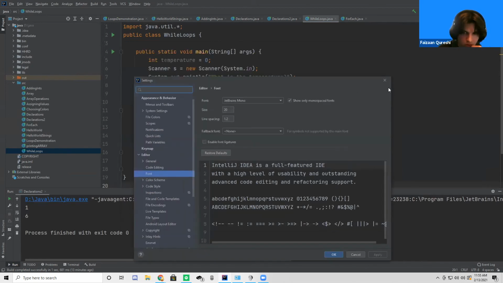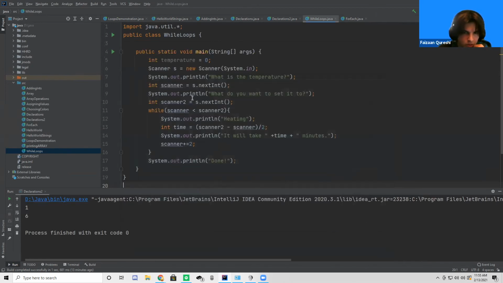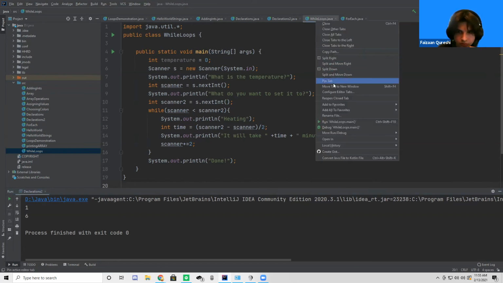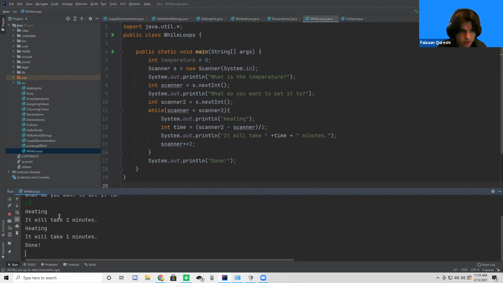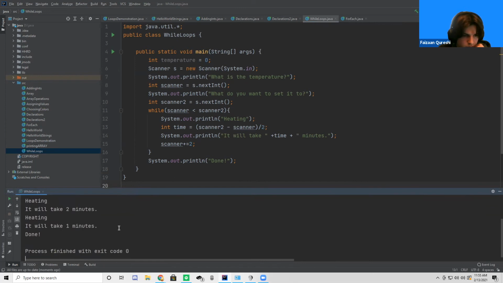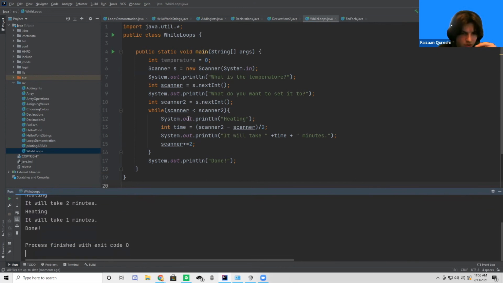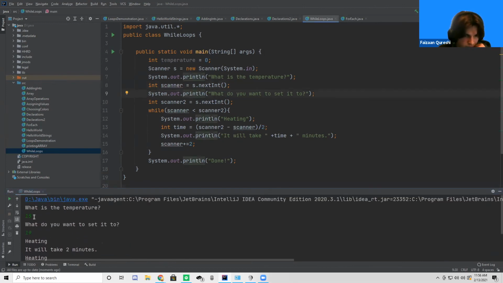Okay, so now if everyone can see this, this is just an example of how you can use a while loop, an application of a while loop. If we run this code, it's going to ask us the temperature. Let's say the temperature is 15, and we want to set it to 19 degrees. It's going to act as a heater using while loops. So we have our two values: scanner, which is our first input, 15, and scanner 2, which is our second input, 19.